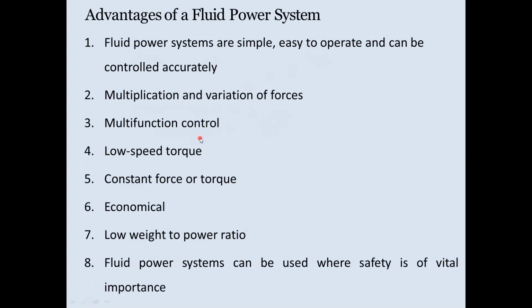Multifunction control is there in fluid power system. Low speed torque is there. Constant force or torque is there. Sixth advantage is economically low weight to power ratio. And last advantage of fluid power system is this power system can be used where safety is of vital importance. So guys, these are some advantages of the fluid power system.